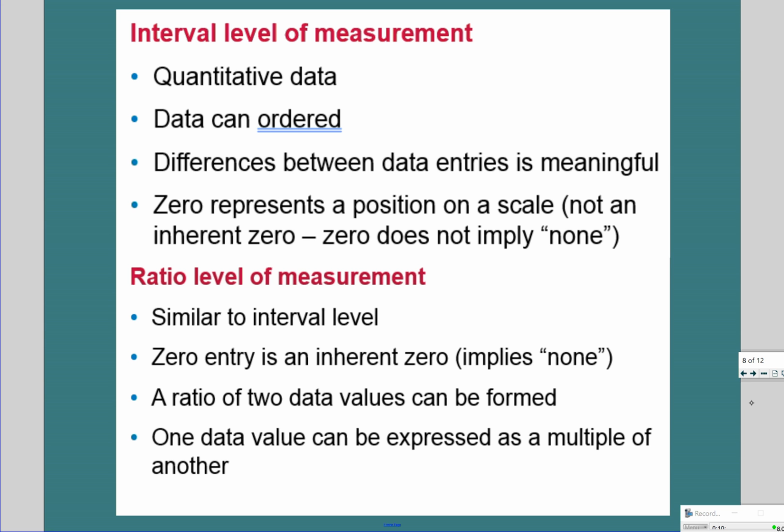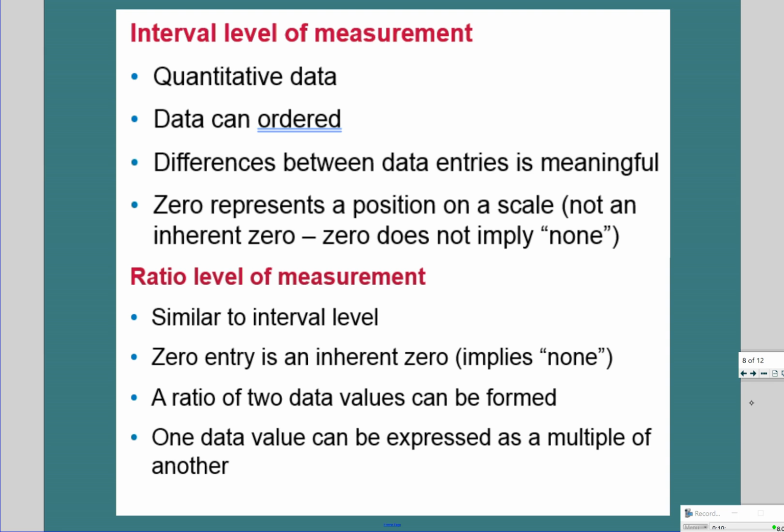An inherent zero is what we get when we have a ratio level of measurement. Ratio level of measurement has all of the other characteristics we've talked about, but zero means none. So if I have a basket and I ask how many apples are in this basket, if the answer is zero, zero means none. So the number of apples in a basket would be a ratio level of measurement, because if there are zero, it represents none, and it's something that I can count. And it's quantitative data because it's a number that I can do calculations with.